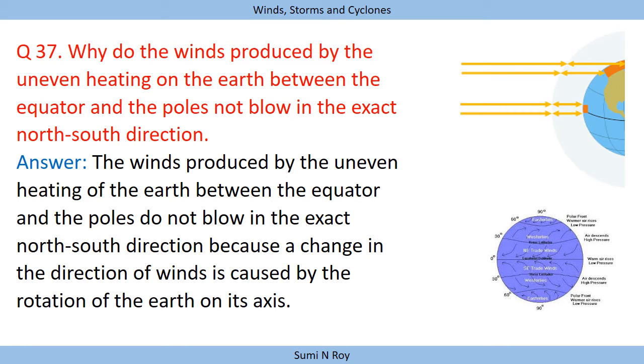The winds produced by the uneven heating of the earth between the equator and poles do not blow in the exact north-south direction, because a change in the direction of wind is caused by the rotation of the earth on its axis. As we know, our earth is continuously rotating on its axis, and due to this rotation only, the wind is not produced in the exact north-south direction. Sometimes it blows from south to north also, and in other directions. So there is no fixed direction.